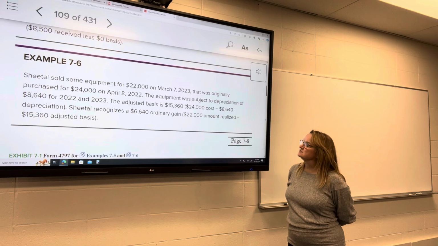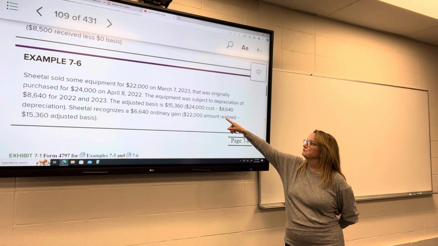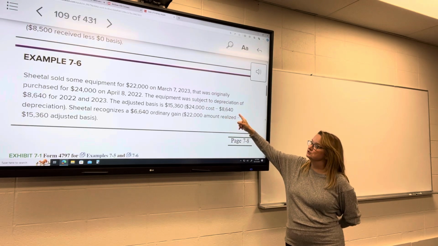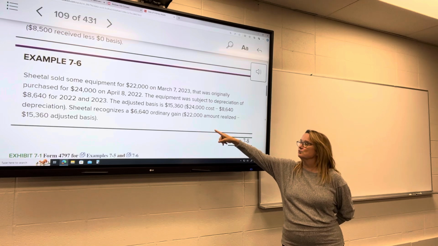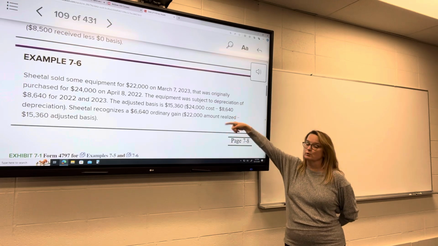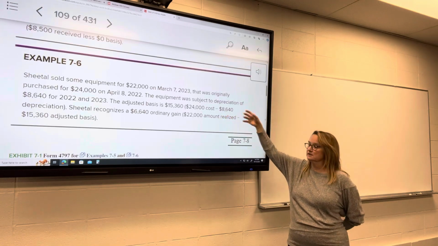But the adjusted basis is $15,360. The cost, what she paid for it, $24,000, minus the depreciation to get to the adjusted basis. She's going to recognize a $6,640 ordinary gain. Ordinary because it was held for less than a year.